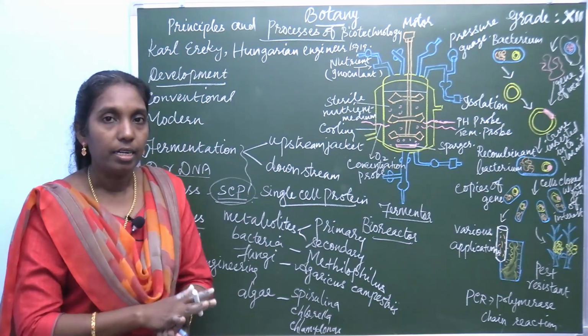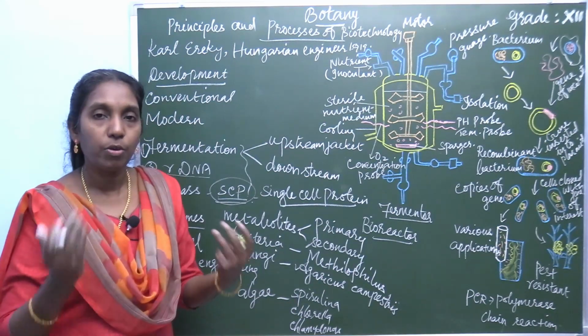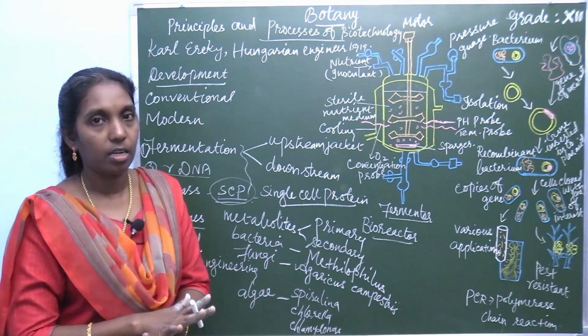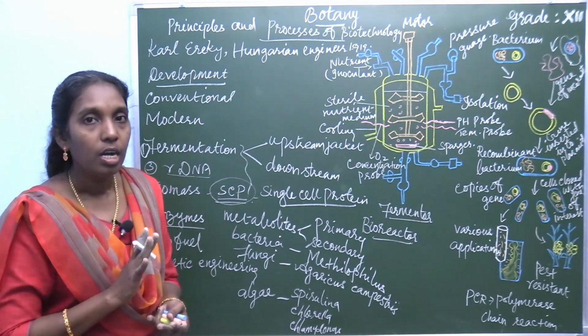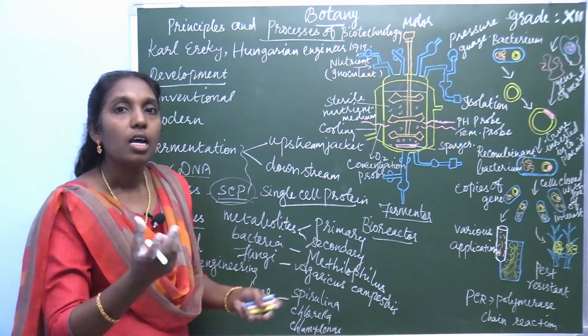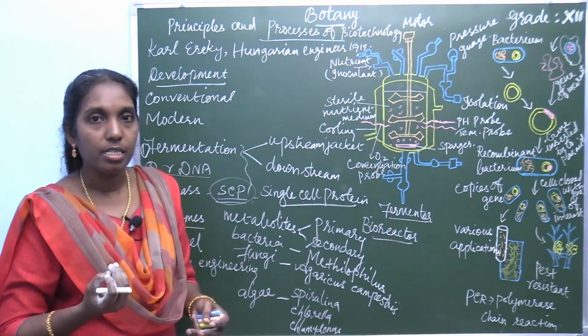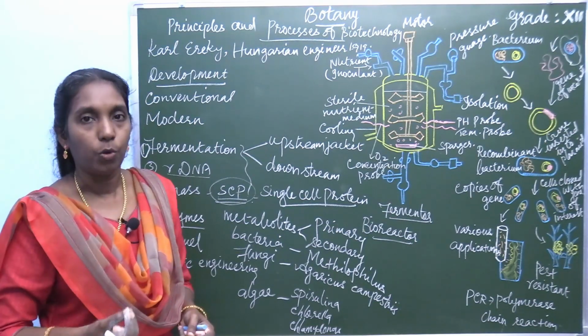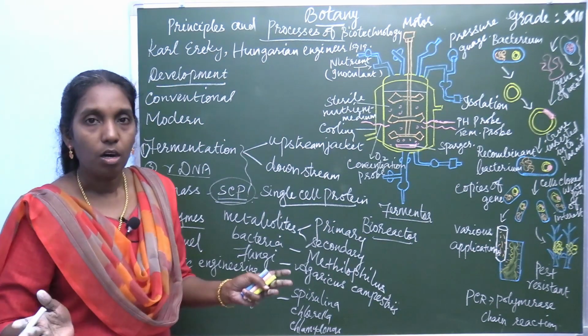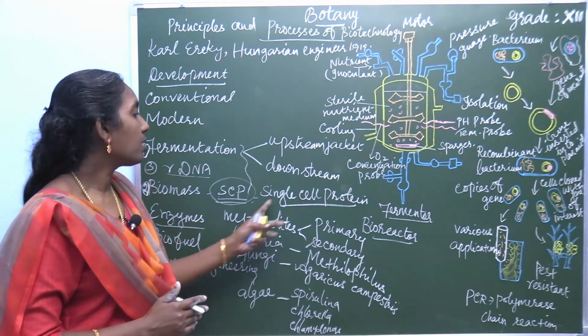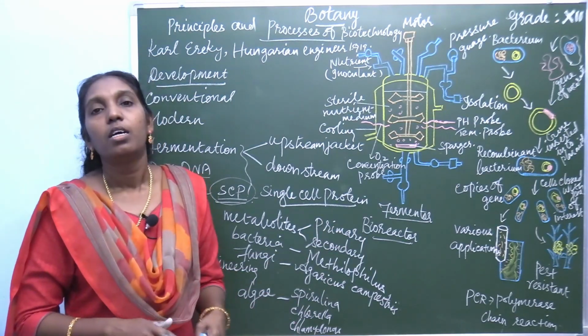The entire content of the cell is isolated, purified, and dried to get its complete protein. To solve protein deficiency, this single cell protein is obtained.